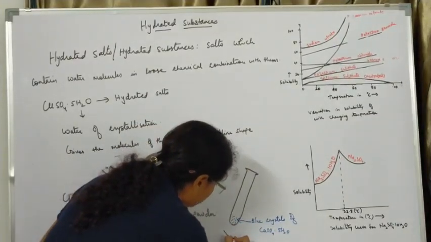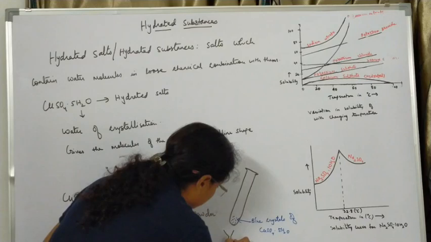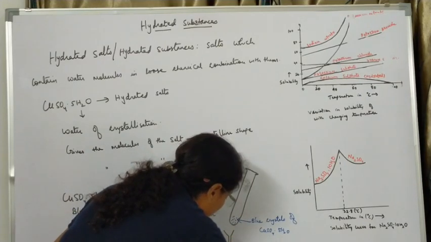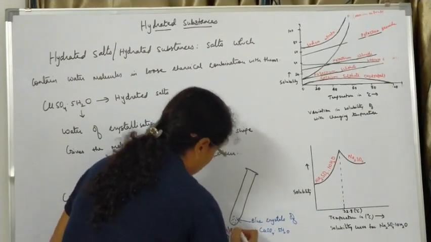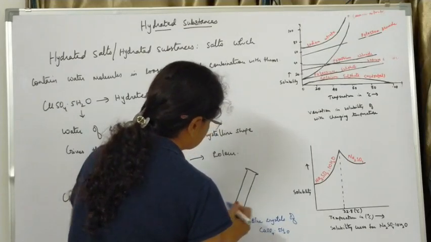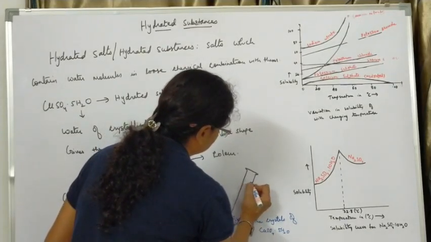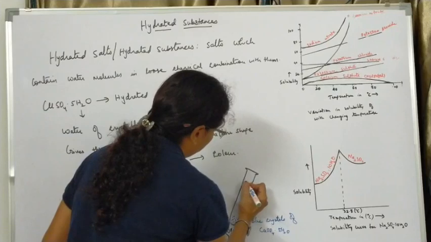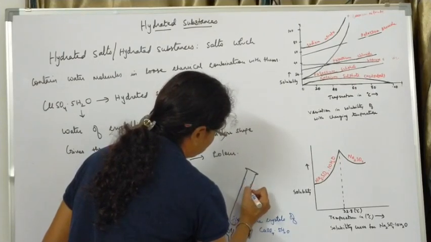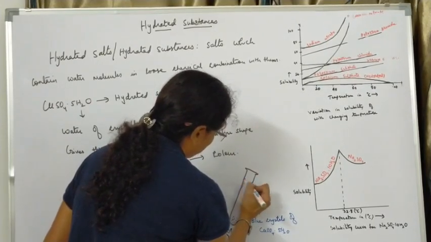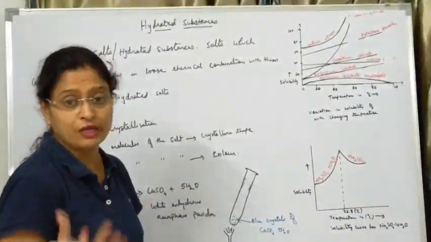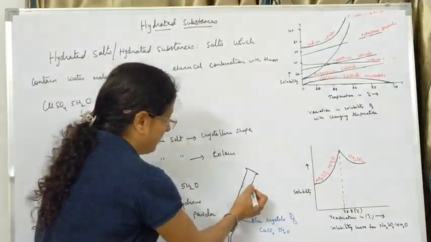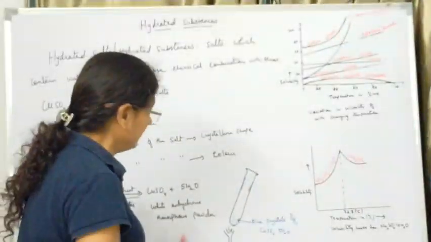When we heat this test tube with the help of a Bunsen burner in the laboratory, we'll find that some vapors will be formed on the upper cooler parts of the test tube. Now, when these vapors are cooled, what happens? They go to the liquid state. So when these vapors are being cooled, they will turn into a liquid.